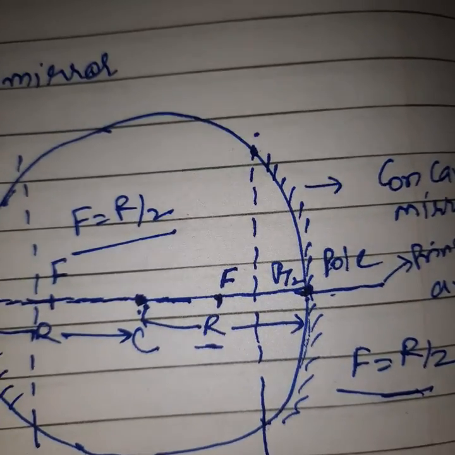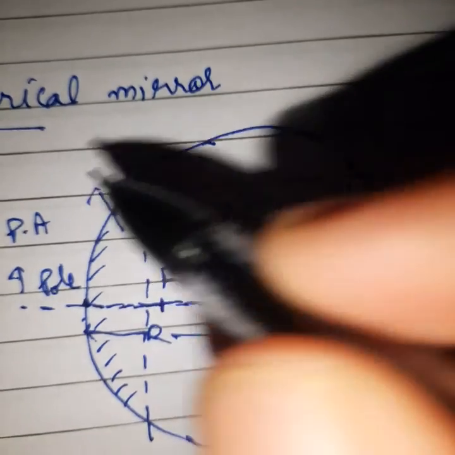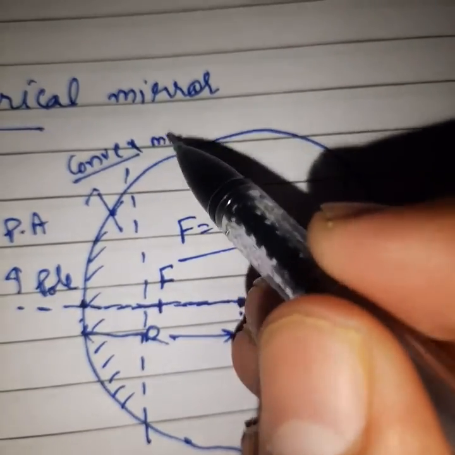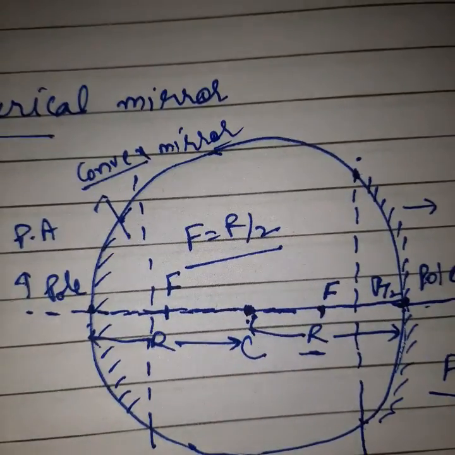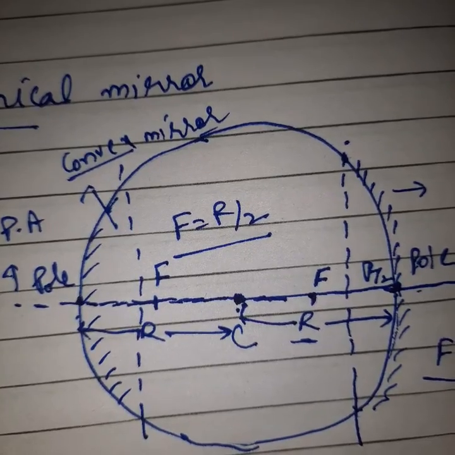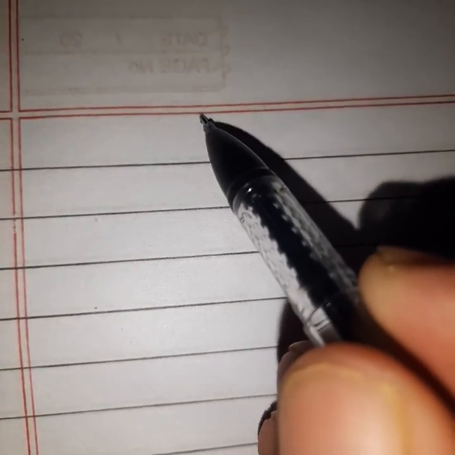Okay. Now, when the polish is on the inside, the mirror name will be convex mirror. What? Convex mirror. Say yes or no. Then I am explaining both things separately on the next page. Listen carefully. Okay student, I am taking a separate part of it. Listen carefully.